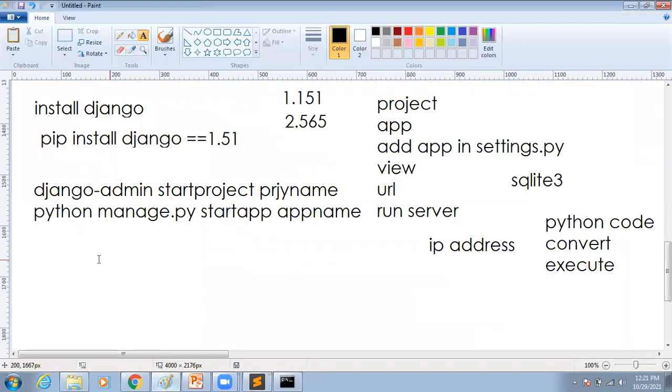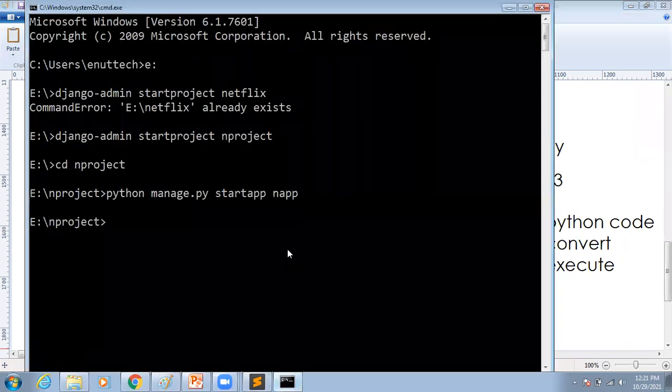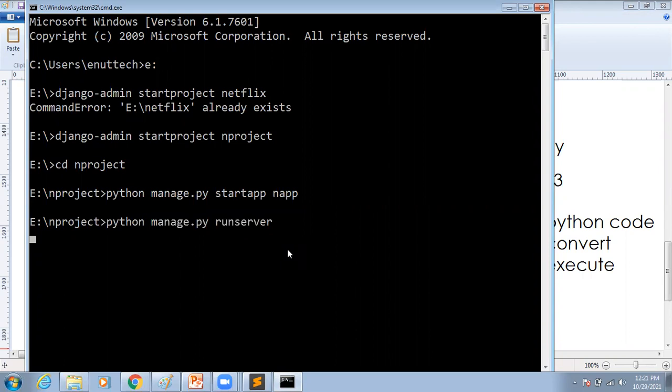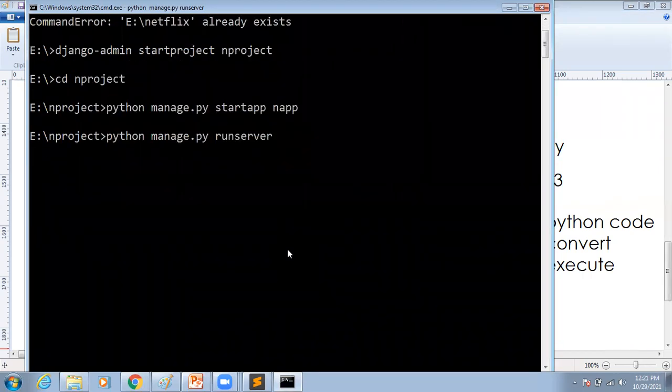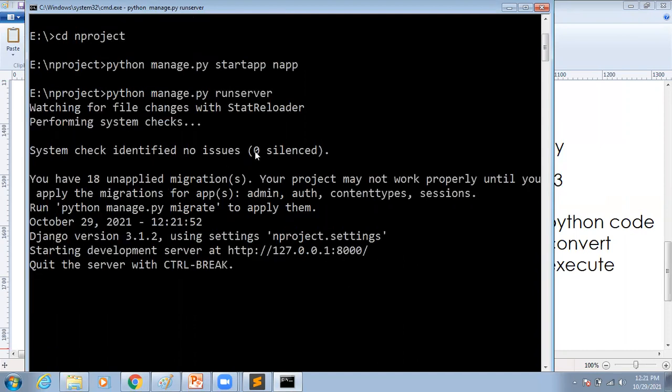Now I'm going to run the server. Why? To check whether connections are established properly or not. Whenever you want to run the server, you have to use the same syntax: python manage.py runserver. Then automatically it will check. So for example, runserver. Now we can see they are checking whether connections are established. Here you can see no issues, zero issues.